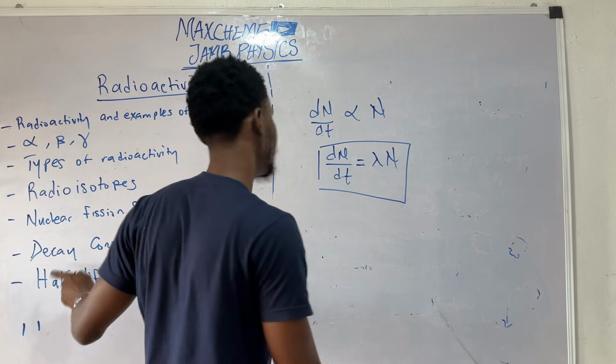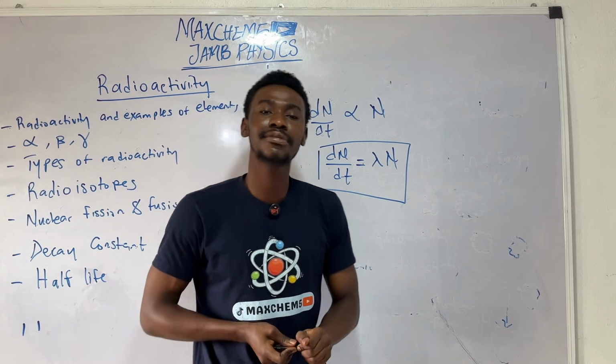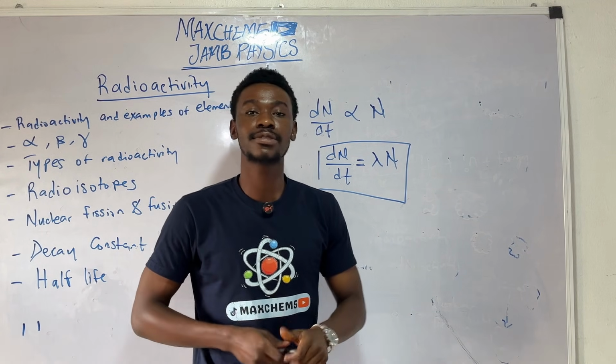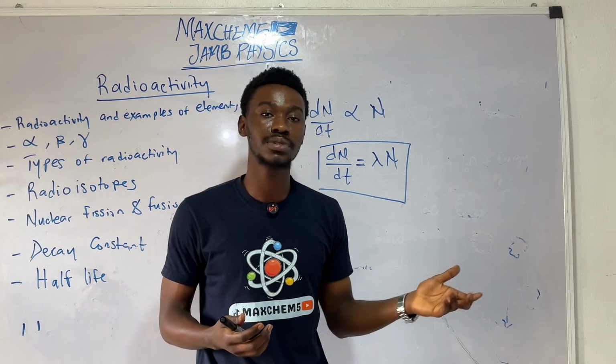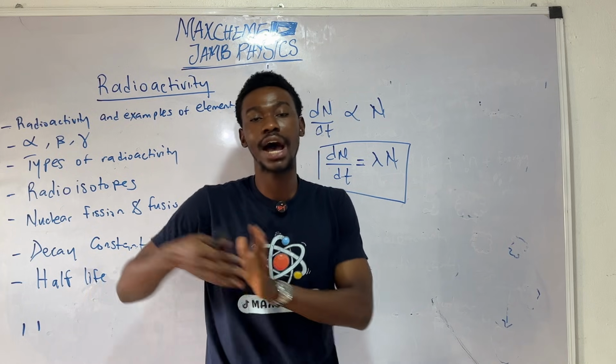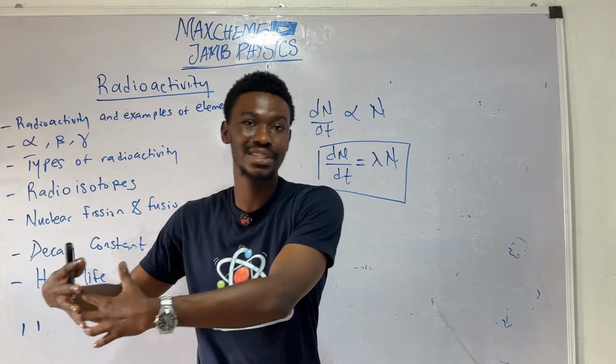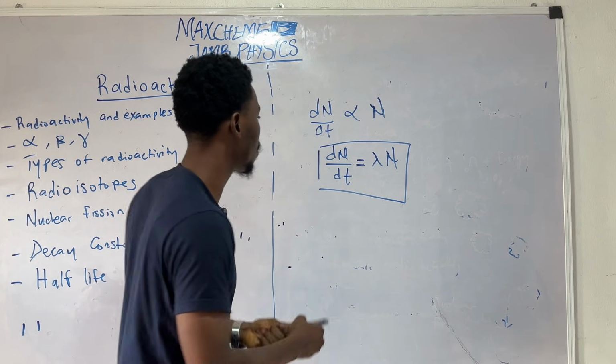And also, there is something called half-life. So what is half-life? Half-life is the time it takes for half of the atoms present in the radioactive element to decay. So the time it takes for half of the atoms present in that element to disintegrate. That is what we call half-life.